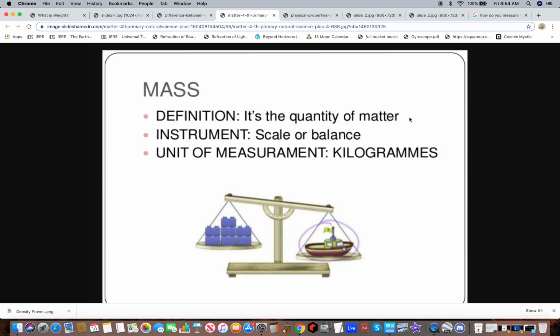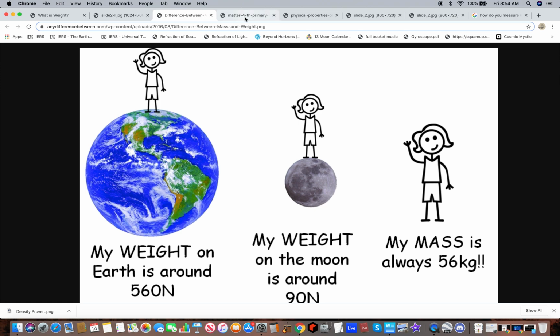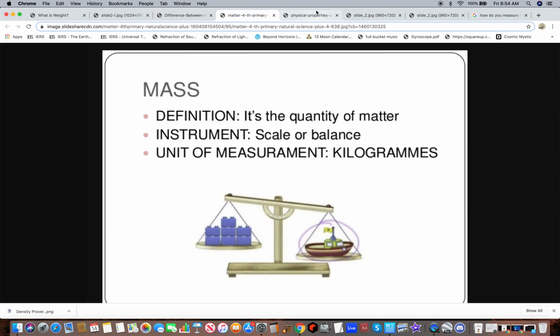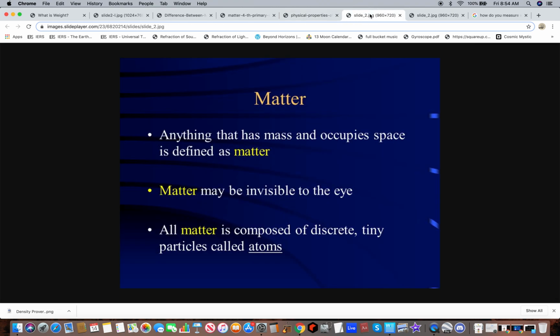Here is defined as the quantity of matter, and there is the amount of matter in an object. So there's the amount of matter in an object, the quantity of matter, and we have the amount of matter, right? So they're kind of similar, but not the same, exactly. Now, matter, anything that has mass and occupies space is defined as matter.